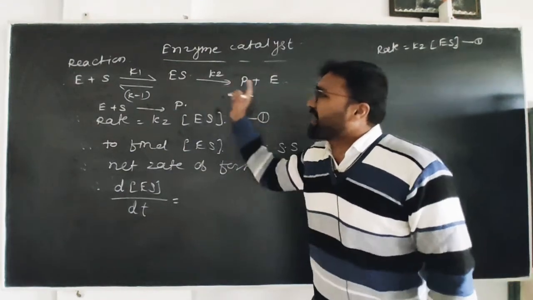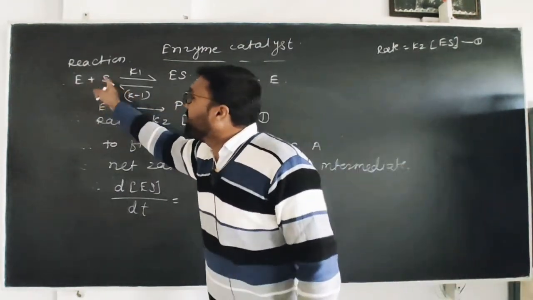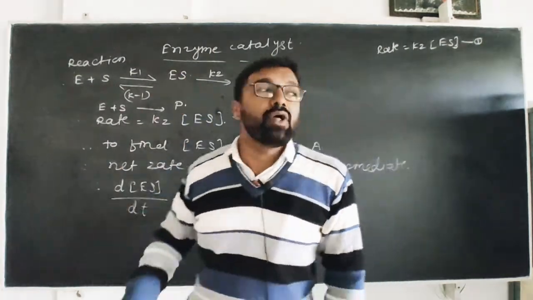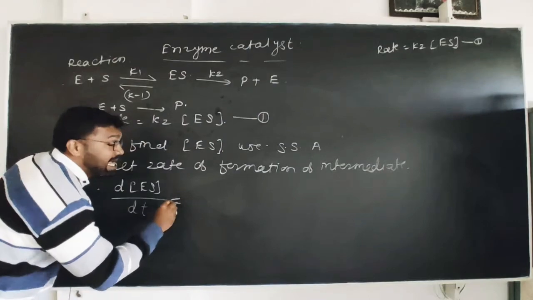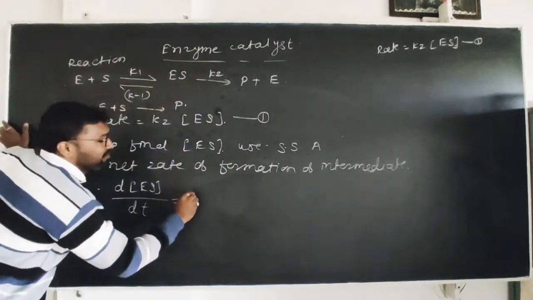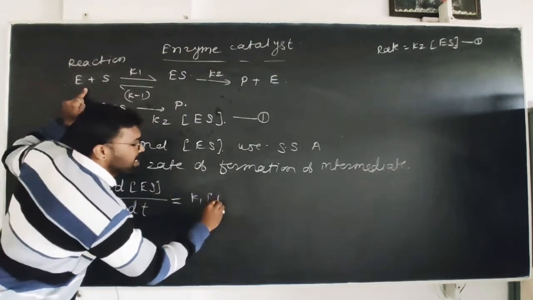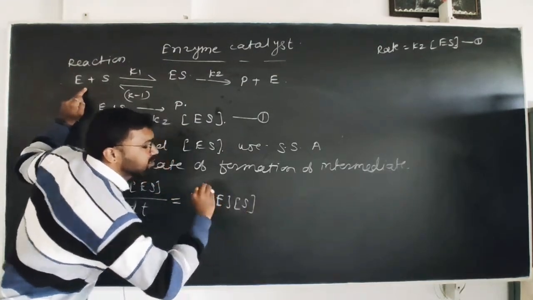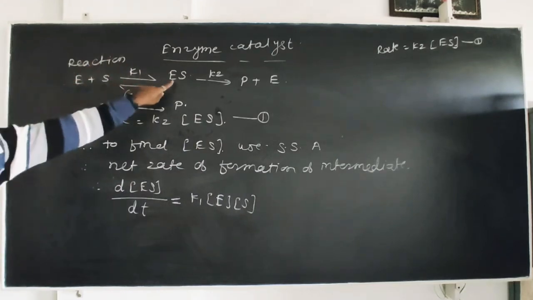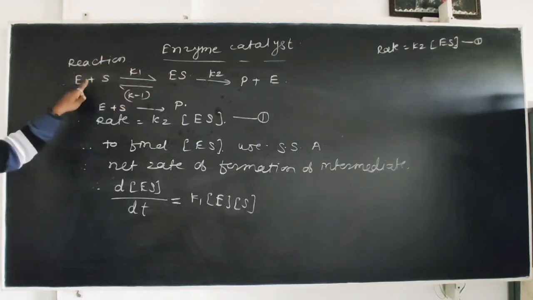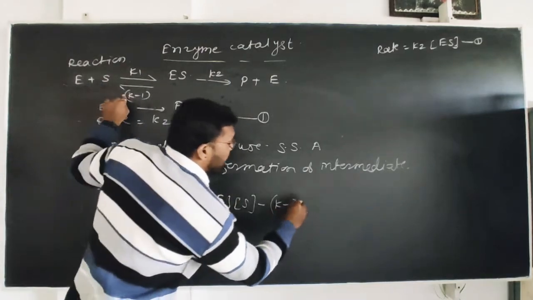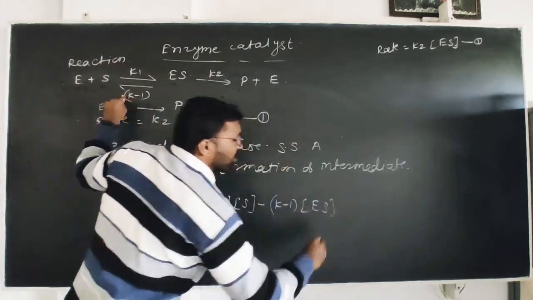If you observe the sequence of this reaction, E plus S with rate constant K1 gives ES. That means the intermediate is formed here. Therefore, while you write the net rate for the intermediate, use K1 into E into S, because the intermediate is formed from the enzyme and substrate. Now, in the reverse reaction, the intermediate is decomposed. Therefore, minus K inverse or K minus 1 into ES.